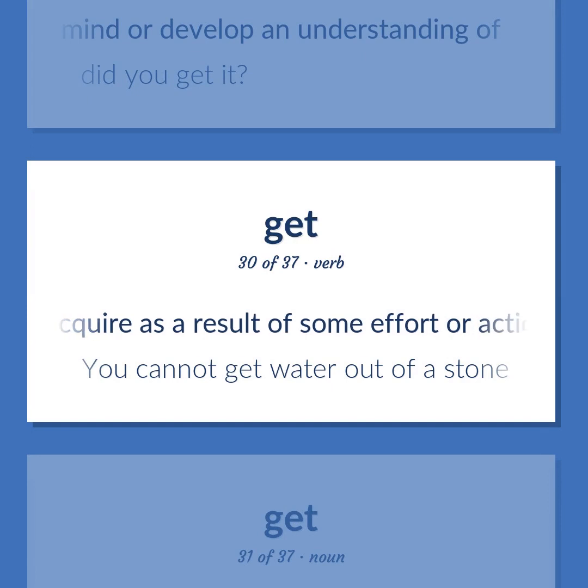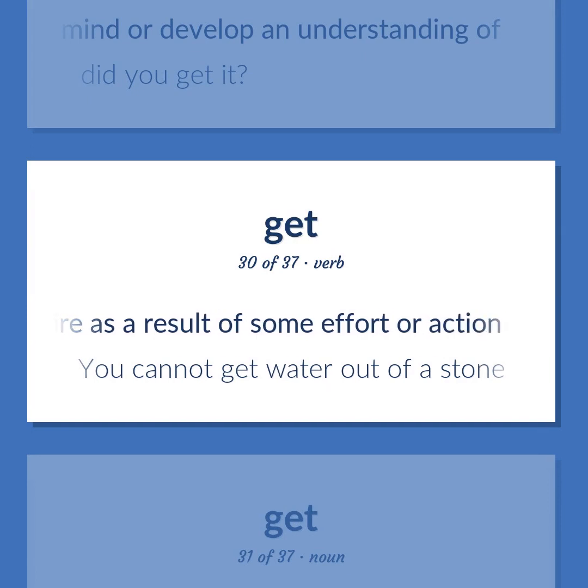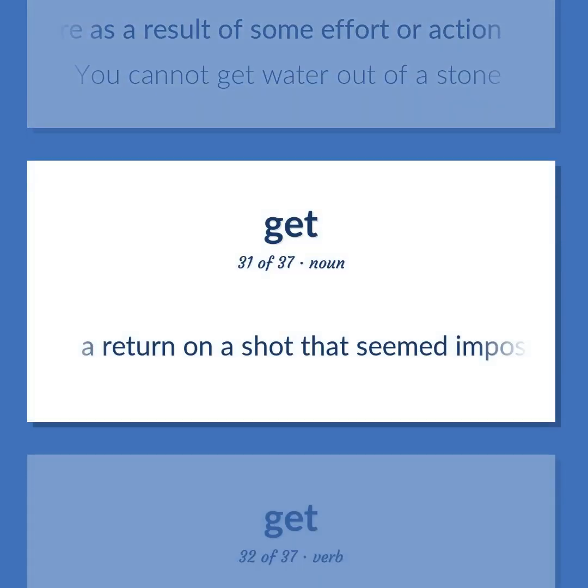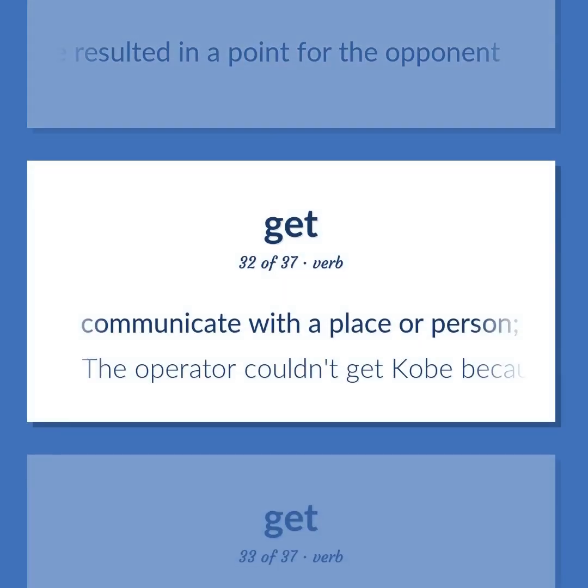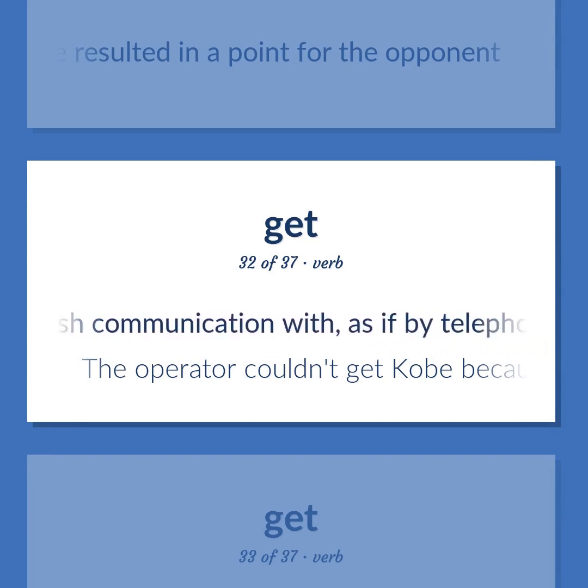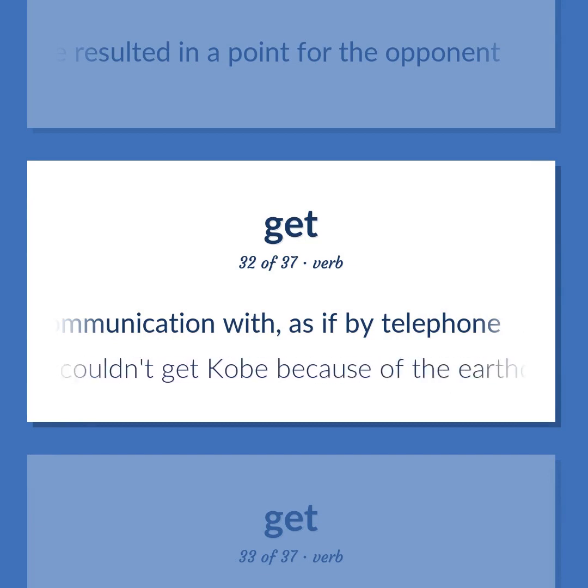Acquire as a result of some effort or action. You cannot get water out of a stone. A return on a shot that seemed impossible to reach and would normally have resulted in a point for the opponent. Communicate with a place or person. Establish communication with, as if by telephone. The operator couldn't get Kobe because of the earthquake.